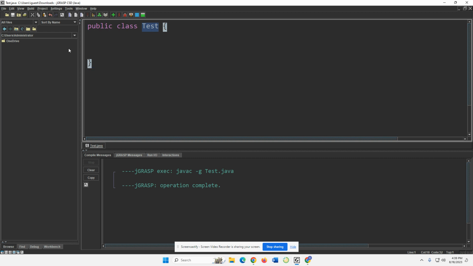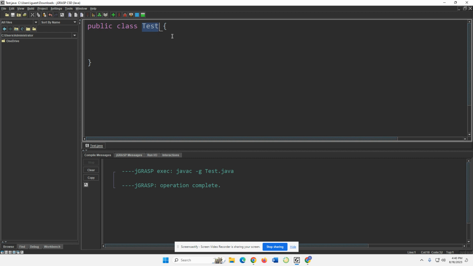Again, if you spelled this wrong, or if you gave it a different name, or if you didn't have any spaces, or let's say the name of this class didn't match the name of this file, I'll talk about that in the next video. Or if you didn't have this opening curly brace and this closing curly brace, your program will basically not even run. That's known as an error, which again I'll talk about in the next video.